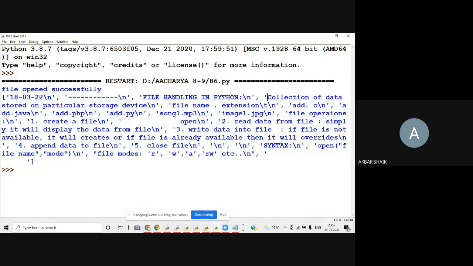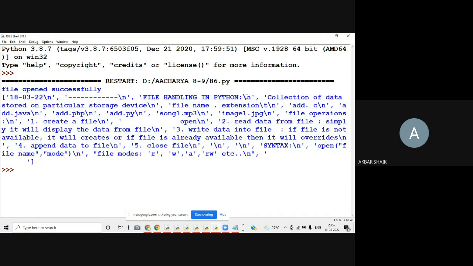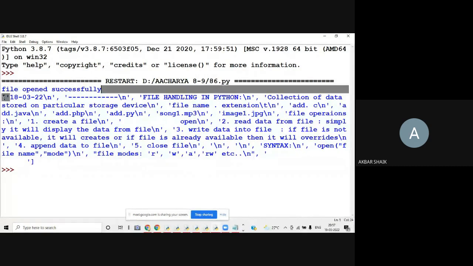After 18322 we go to the next line, so that's why backslash n. After the dotted line we go to the next line, that's why it is backslash n. After file handling in Python we have a new line, so that's why backslash n. If you observe here, this entire thing is in the form of a list. This is the starting of the list and this square bracket is the ending of the list, right?